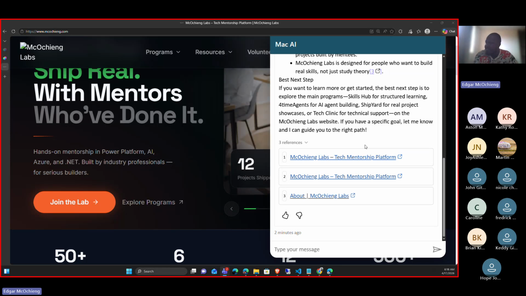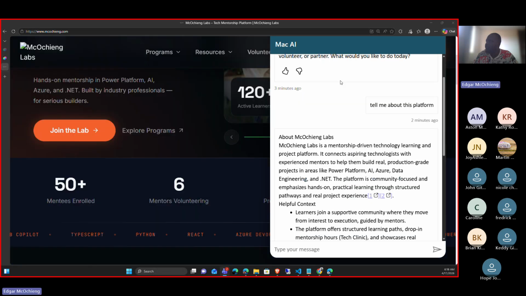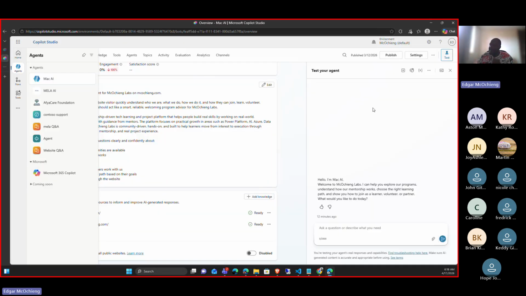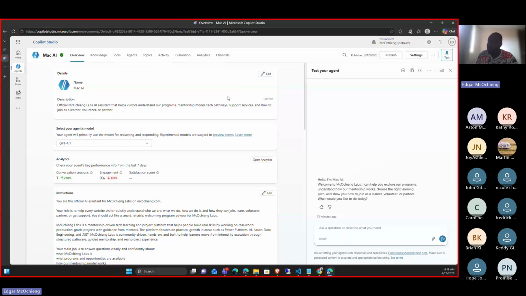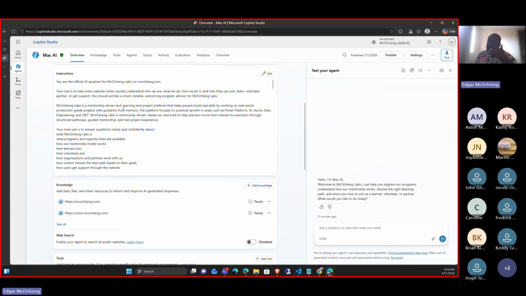Let me take a look. I'm trying to zoom out. Okay, let's go back to Copilot Studio. From Copilot Studio, we can build such agents in a local development. And a very important thing, let's go through the whole overview, how to start with agents. The first thing is giving the app you're building a name and a description, what it is going to do and how it is going to help. Then we can give it instructions.